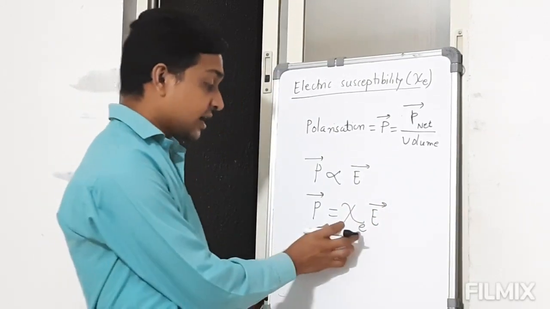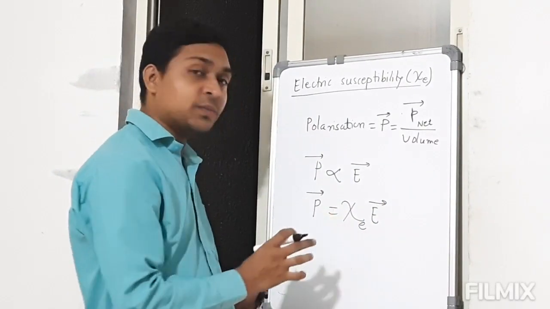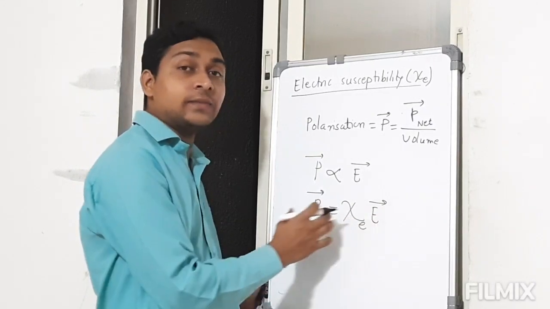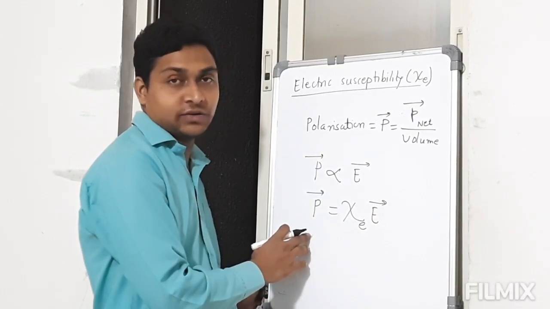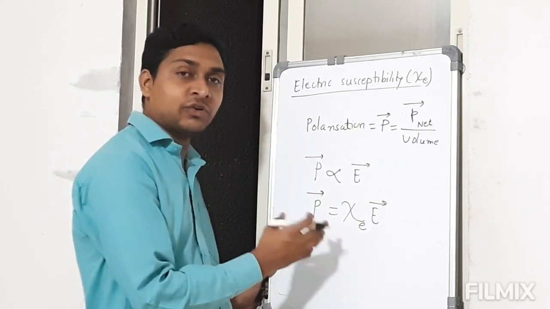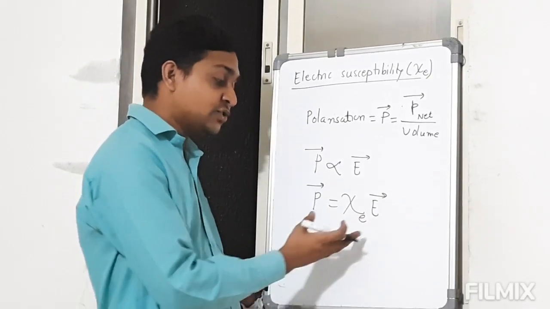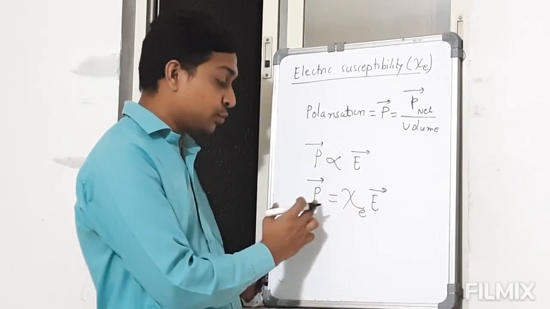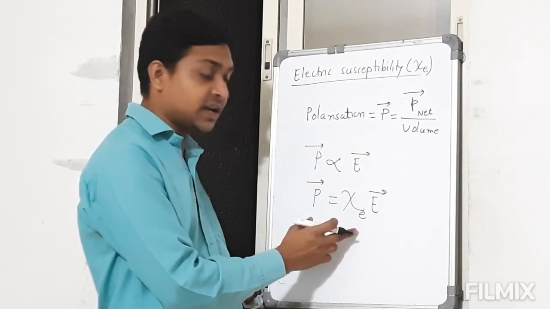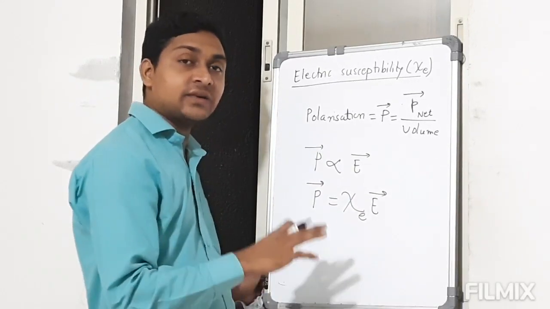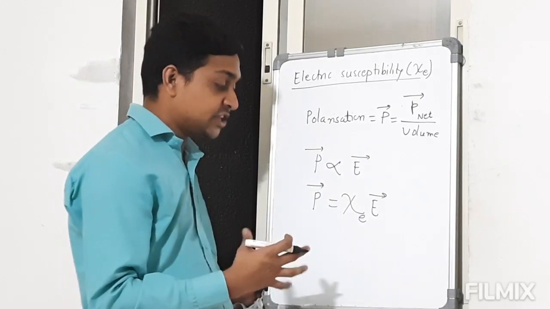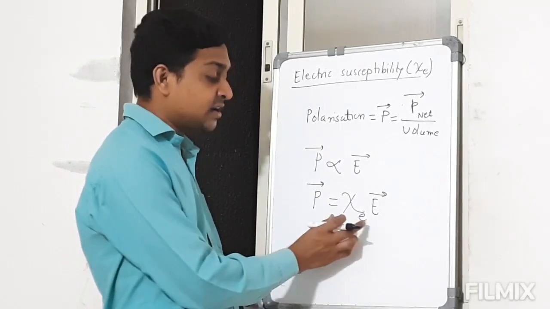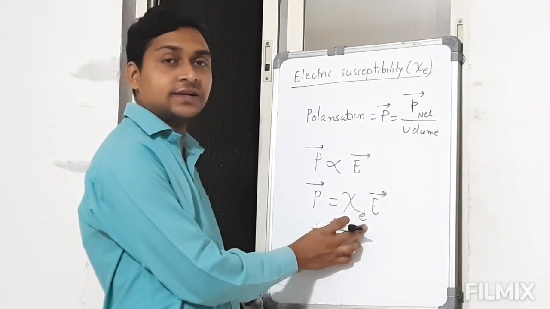So chi E suggests how much an external electric field can polarize a particular molecule, whether it is a polar molecule or a non-polar molecule. It depends on the material. Different materials can have different natures of polarization, and that material constant is called the electric susceptibility.